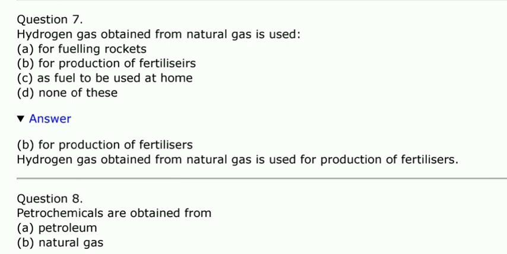Hydrogen gas obtained from natural gas is used for fueling rockets, for production of fertilizers, as fuel to be used at home, or none of these. So the answer is for use in fertilizers.